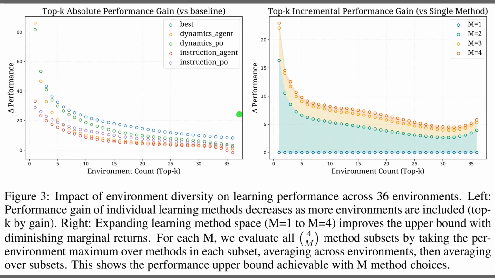Figure 3 shows that learning methods lose their punch as environments become more diverse. The left panel plots how the best possible performance gain over baseline shrinks when you include more environments, so single methods give big boosts on a few worlds but almost none on many others. The right panel tracks the extra gain from combining multiple methods, which rises when you allow more methods yet flattens quickly. This pattern means that simply piling on more fixed strategies offers limited payoff, and what really matters is choosing methods that match each environment. Together, these curves highlight both the difficulty and the remaining headroom for environment adaptive learning.